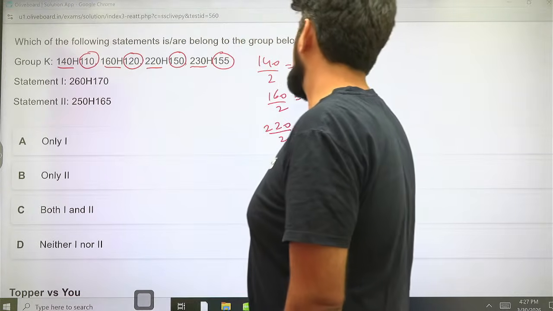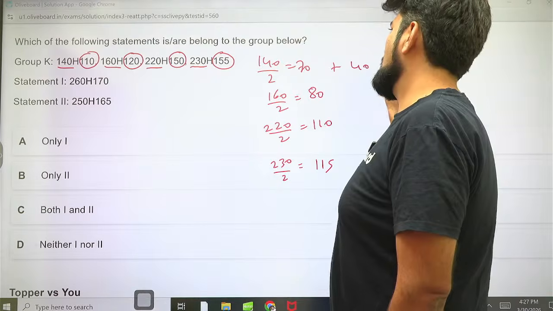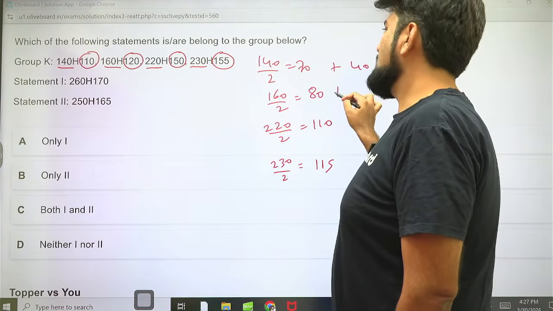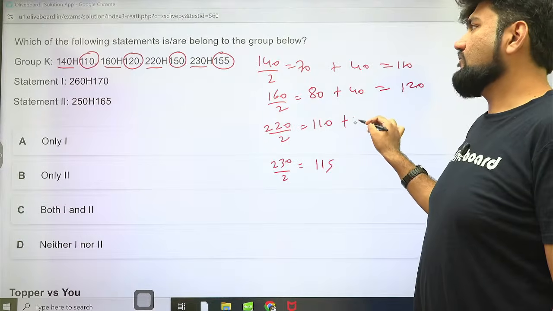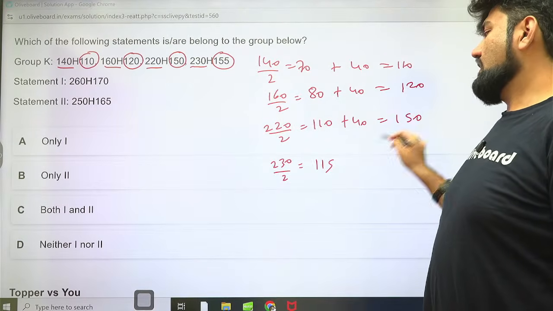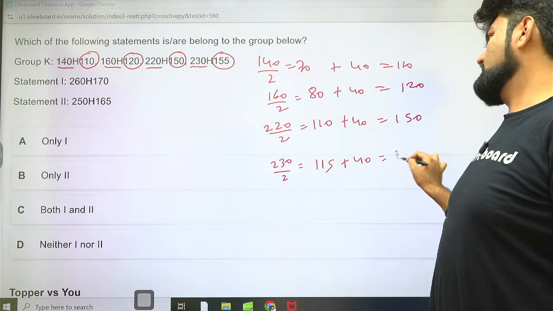If I have a 70 here, if I add a 40 to it, I get 110. If I have an 80 and I add a 40 to it, I get 120. If I have 110, I add 40 to it, I get 150. If I add 115, I add 40 to it, I get 155. So this is the logic.